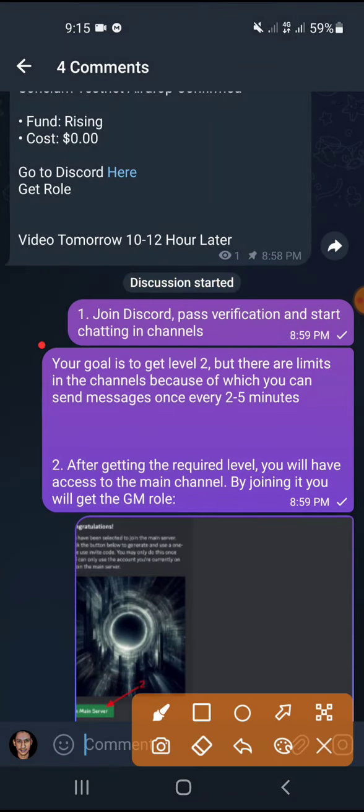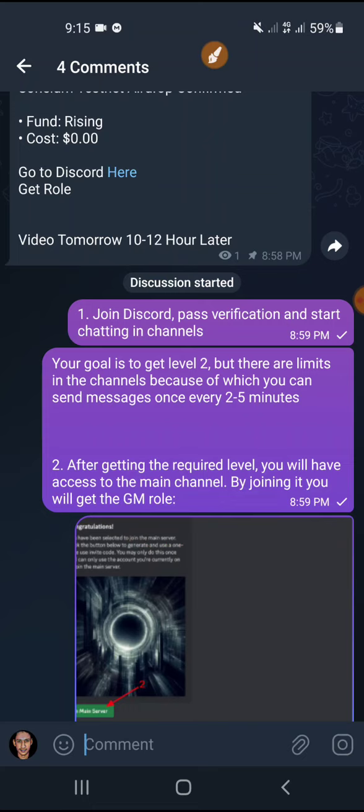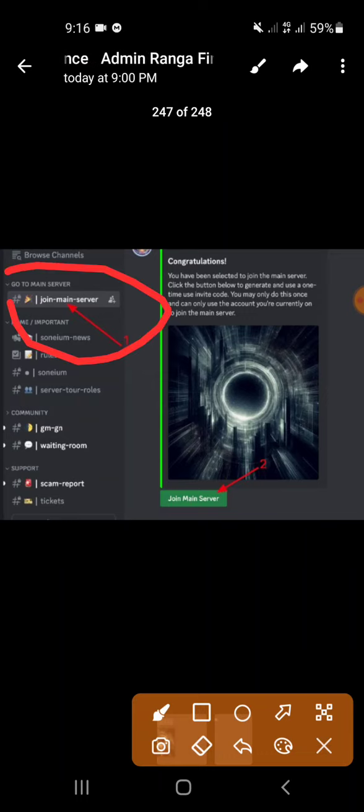If I read it for you: the zero goal is to get level 2, but there are limits in the channel, because of which you can send messages every 2 to 5 minutes. After getting the required level you will have access to the main channel. By joining it you will be given the GM role. So here is exactly the same picture. Go to the main server. After you spend a certain time, they may set it up. Maybe you engaged with people, you chatted with them, and it will immediately be opened up after a certain time.